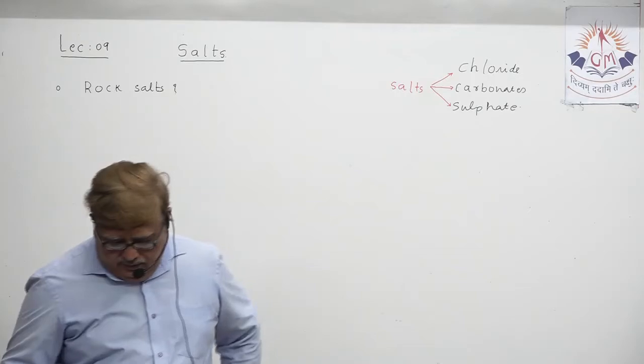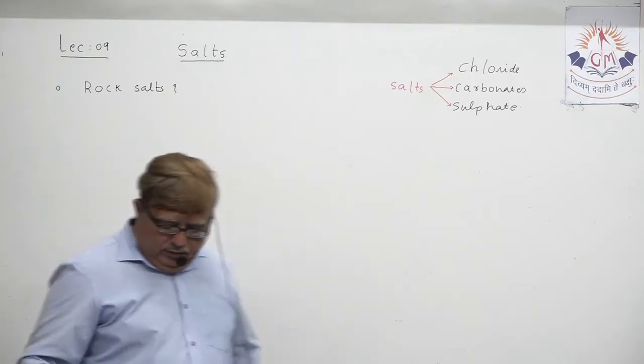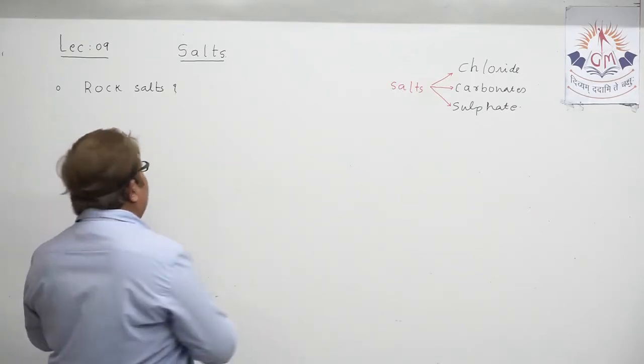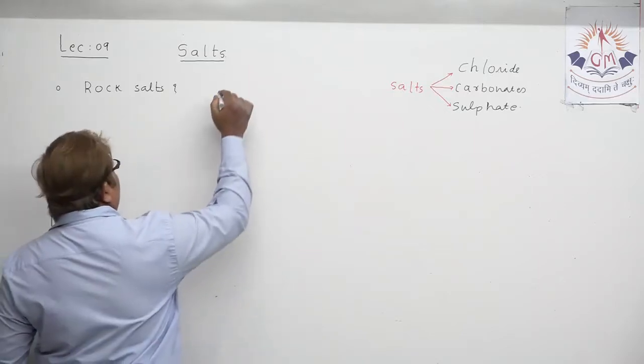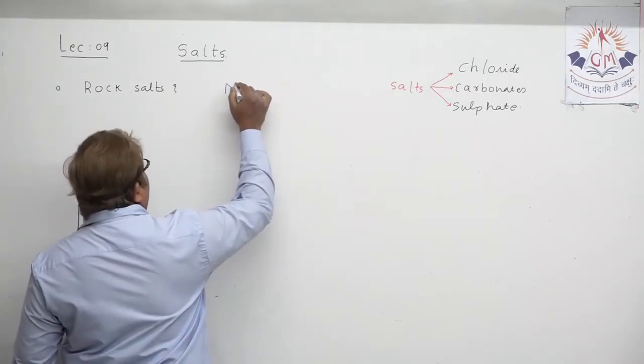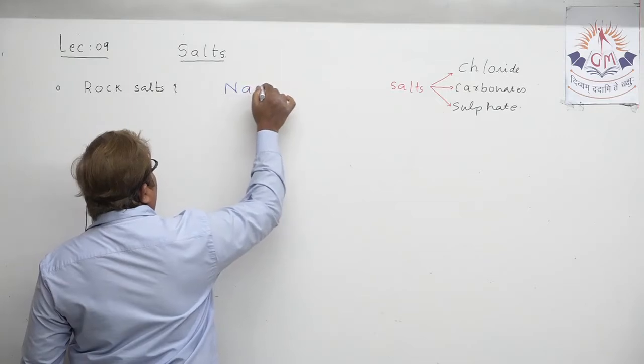Now, my dear students, you all know one salt very well, that is sodium chloride, NaCl. You know the importance of this salt?